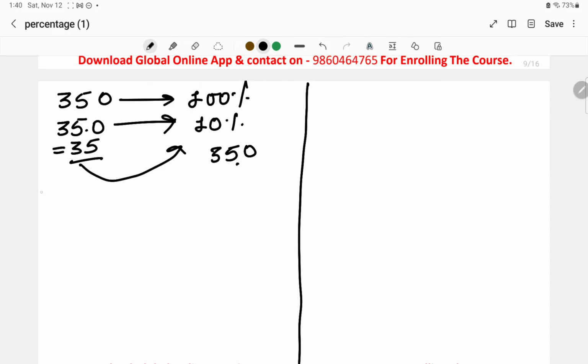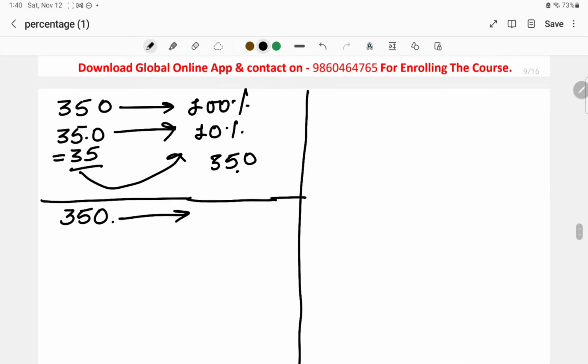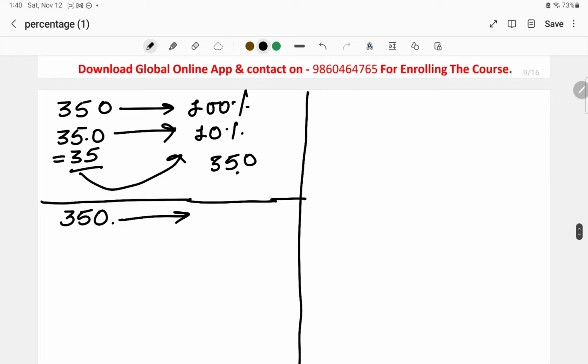Okay, now this was about the 100%, 10% or something like that. Now to find out the 20% of any quantity or 30% of any quantity or 22% or 32%, what are the methods that we have to follow? So consider the same example, 350 rupees. I'm asking you to find out the value of 20% of this particular quantity.